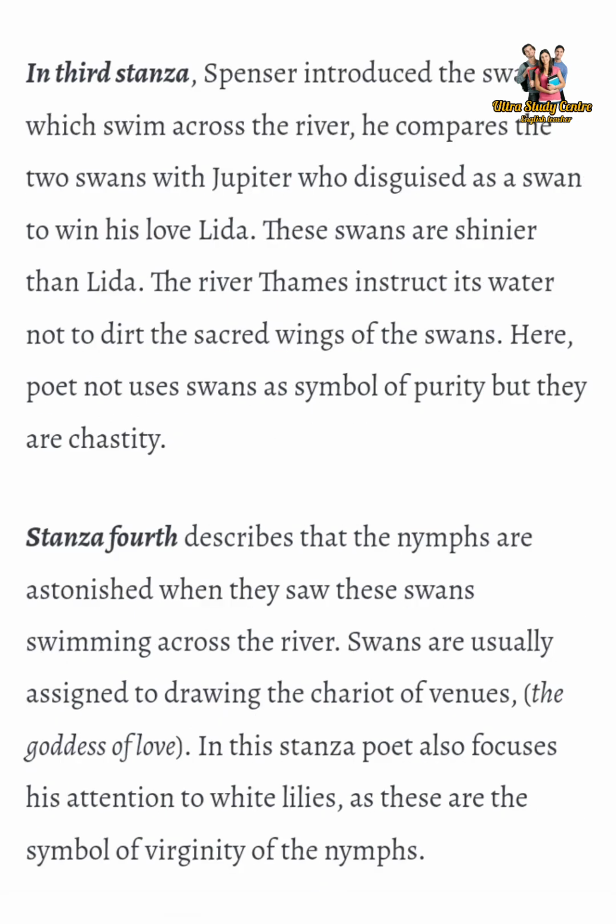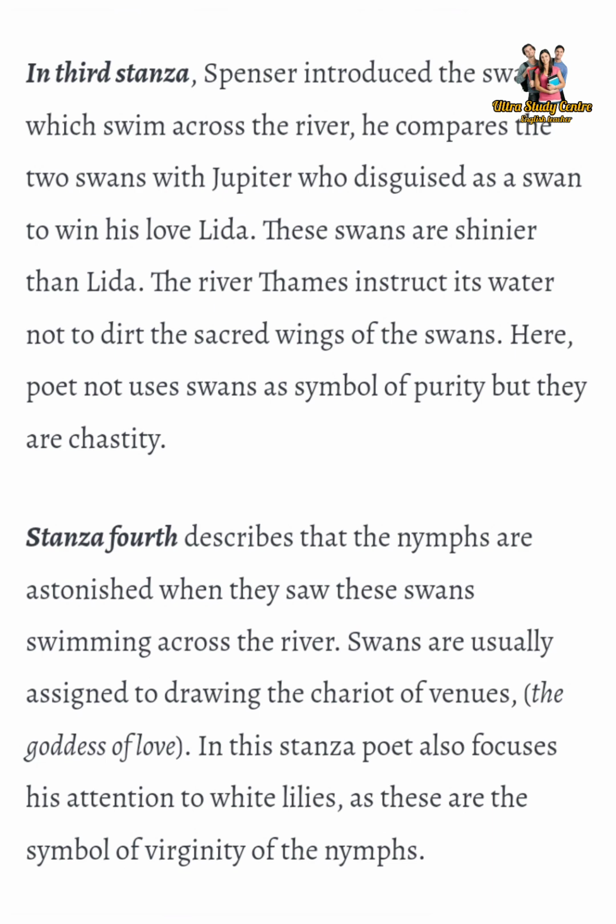In the third stanza, Spenser introduces the swans, which swim across the river. He compares the two swans with Jupiter, who disguised himself as a swan to win his love Leda. These swans are shinier than Leda. The River Thames instructs its water not to dirty the sacred wings of the swans. Here, the poet uses swans not only as a symbol of purity, but of chastity.